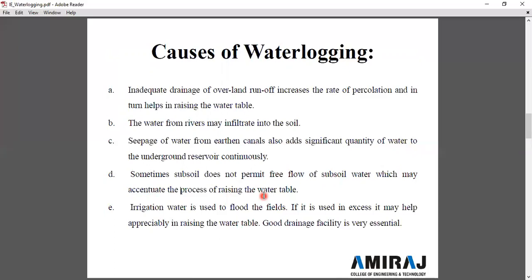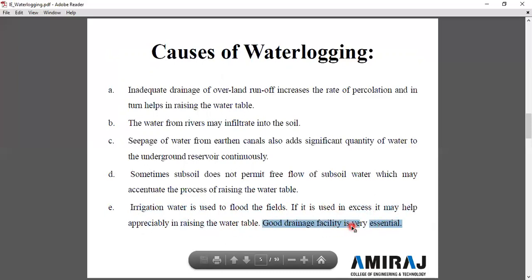So due to that, there are chances of the groundwater table rising, and the water which is diverted from the canal or from the river to the field is stored in the field zone. Irrigation water is used to flood the field. If it is used in excess, it may help appreciably in rising the water table. Good drainage facilities are very essential. So there are different causes of waterlogging.